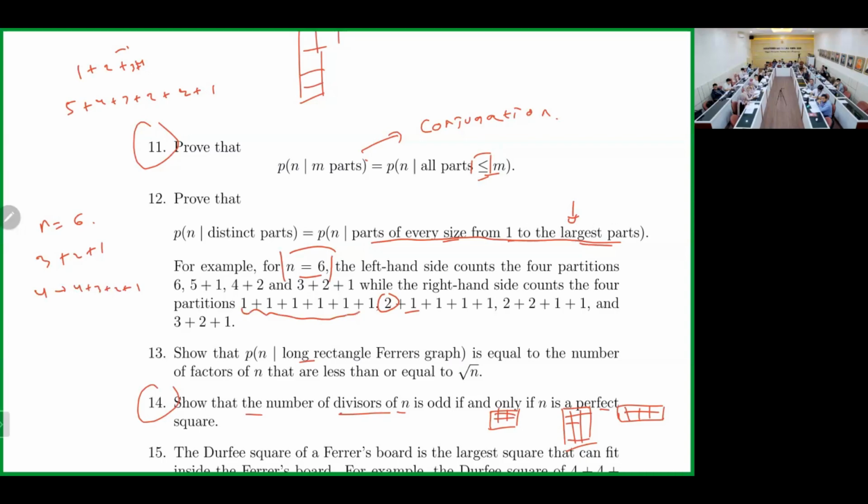So when the largest part is 1, this is the only partition such that parts of every size from 1 to 1. And when the largest part is 2, how many possibilities? There are 2, right? Because the largest is 2, we can add it with 1, 1, 1, 1, or 2, 2, 1, 1, right? Because we cannot write 2 plus 2 plus 2 because 1 is not there. So this one is not counted. And then the last one is 3 plus 2 plus 1. What is the idea? Conjugate.